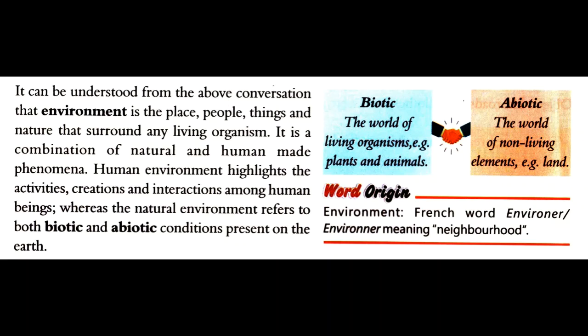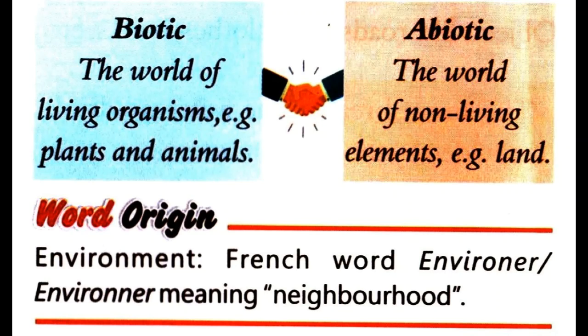So human environment means activities, creations of human, and interactions among human beings, while natural environment includes or refers to biotic and abiotic components. So do you know what is biotic component?